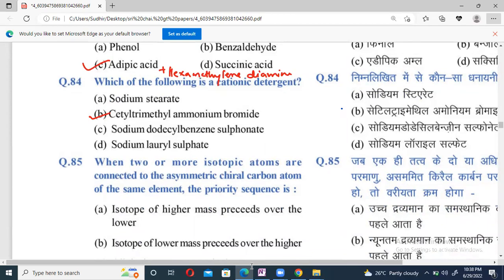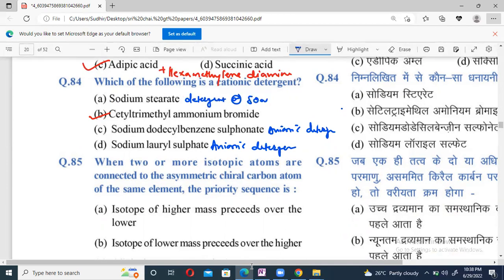Sodium dodecyl benzene sulfonate, yes, it is an anionic detergent. Sodium lauryl sulfate, beta, it is also an anionic detergent. Sodium stearate, either it is a detergent or we can say it is a soap.